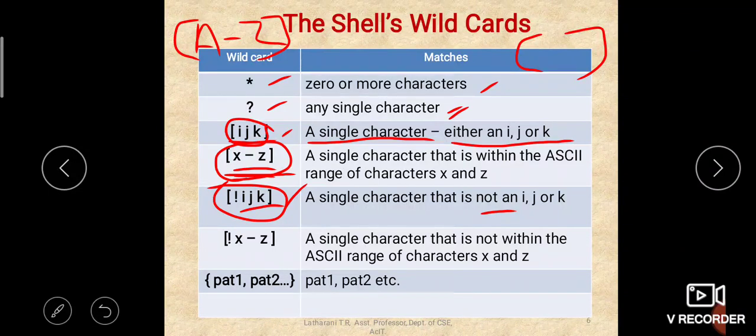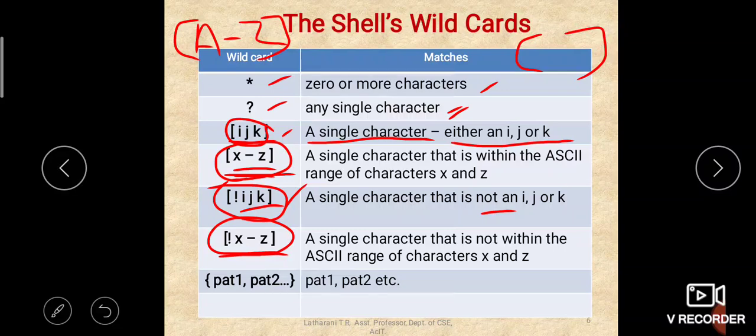Okay. So here same thing, not X to Z. X to Z is X, Y, Z, right? The range X to Z is X, Y, Z. Not X to Z means not X, Y, Z. It will not match any character which is in the range X to Z. That means X, Y, Z it will not match, but any other character it will match.